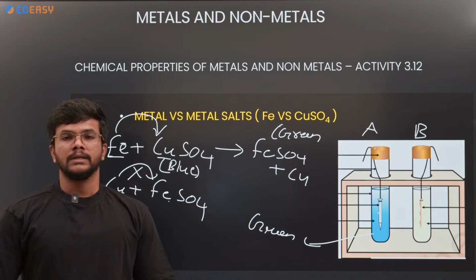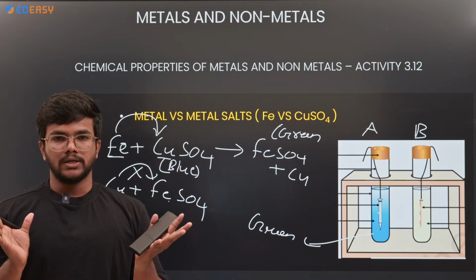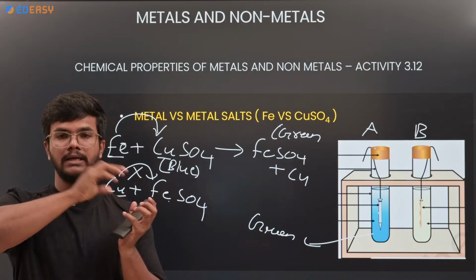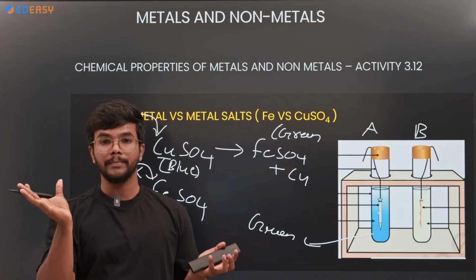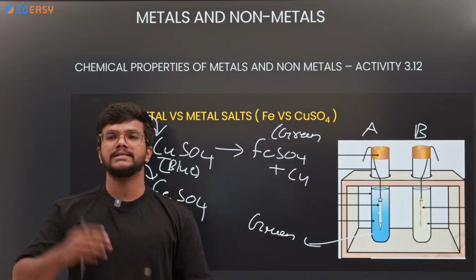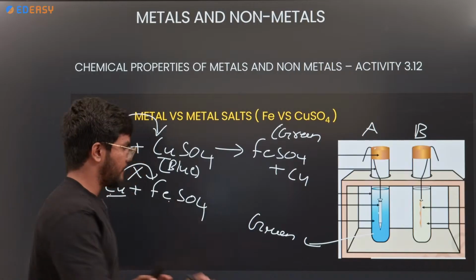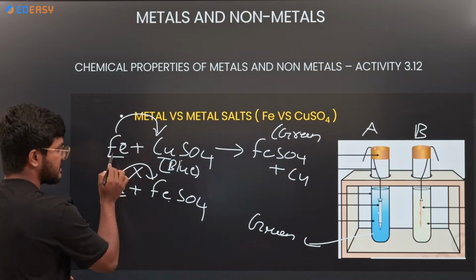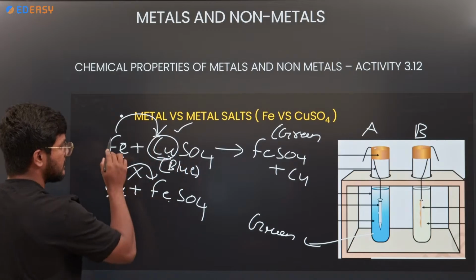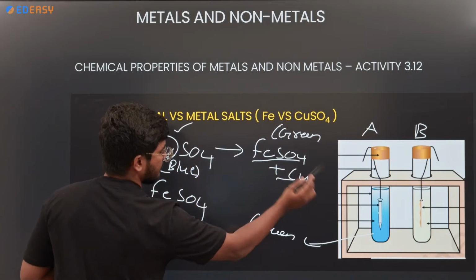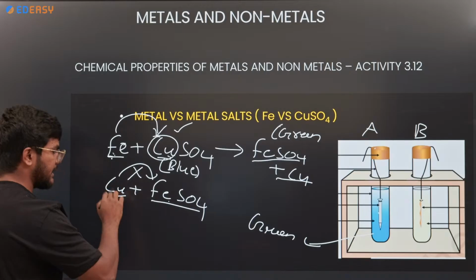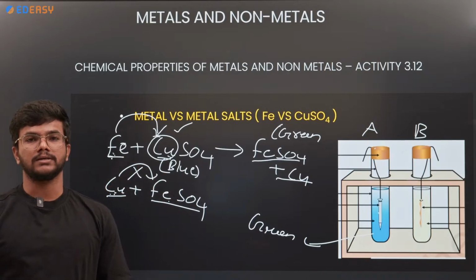So remember, when a metal reacts with a metal salt, the metal can displace the metal from the salt only when the reacting metal is more reactive than the metal in the salt. Let me repeat once again. When a metal reacts with a metal salt, this metal should be more reactive than the metal in the salt, then it can displace the metal from the metal salt. Whereas a metal which is less reactive than the metal in the salt cannot displace it.